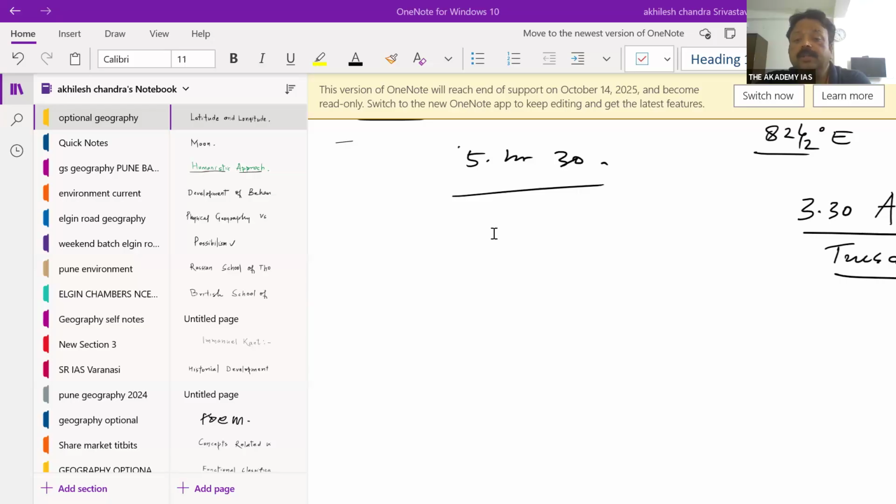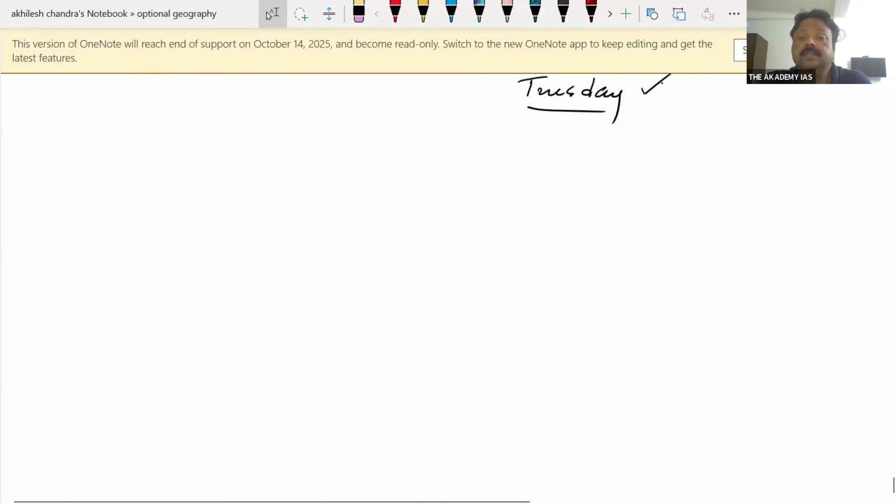So this is how we calculate the time, and in this way we have completed this latitude and longitude. Yes, there is a question always asked, and that is India has single time zone.